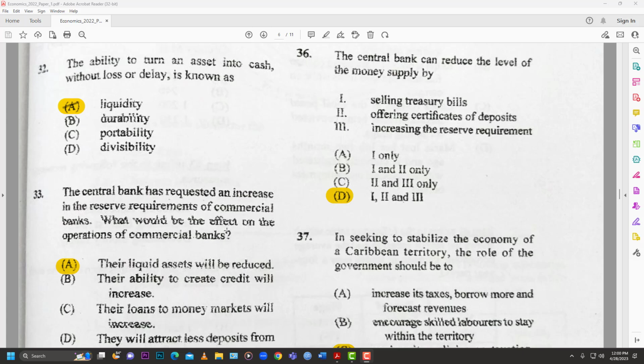For example, if I'm selling treasury bills, then that means I am selling them to persons in the public. What do they give me in return for the treasury bills? Money. So that would take money out of their hand to buy the bills from me, which would in turn take money out of circulation. That money is now gone into the bill. It is not as liquid until it matures. So that would reduce the money supply in the economy. I explained the reserve requirement just now. If I increase the reserve requirement, then the bank cannot lend as much money as they once did. And so that would reduce the amount of money floating around in the money supply. Right? So that's the answer for that one.